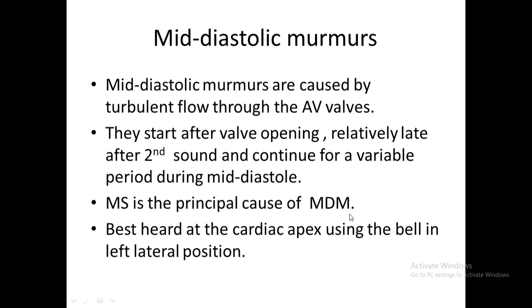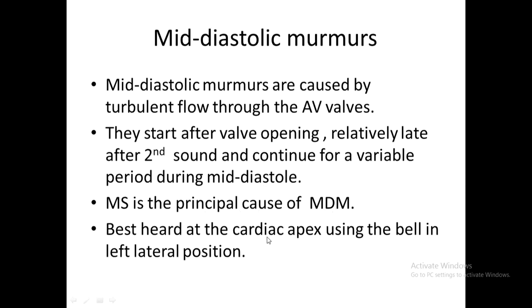MS is the principal cause of mid-diastolic murmur, because tricuspid stenosis is not that common. It occurs only in rheumatic heart disease. If there is already mitral stenosis, then it can have tricuspid stenosis also, or congenital tricuspid stenosis, or in bacterial endocarditis. But as such, tricuspid stenosis is less common compared to mitral stenosis. So mitral stenosis is the principal cause of mid-diastolic murmur.